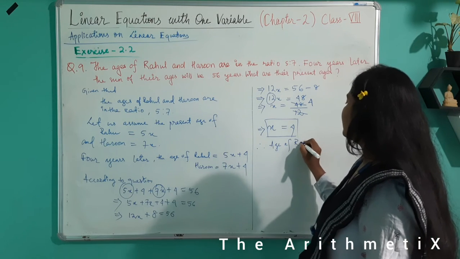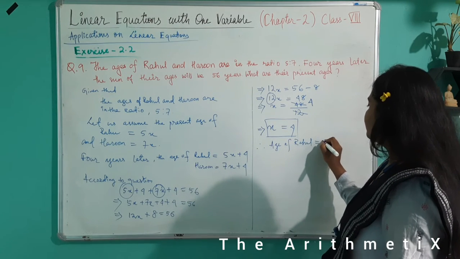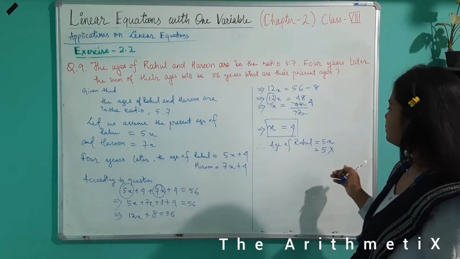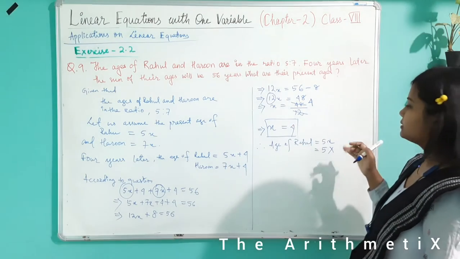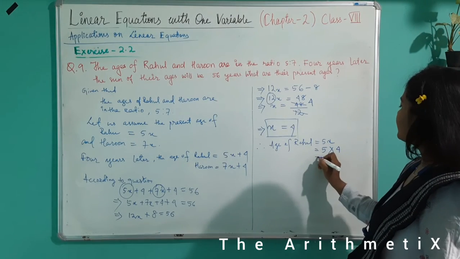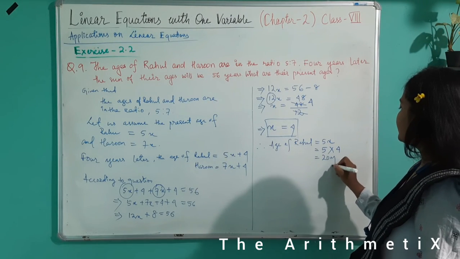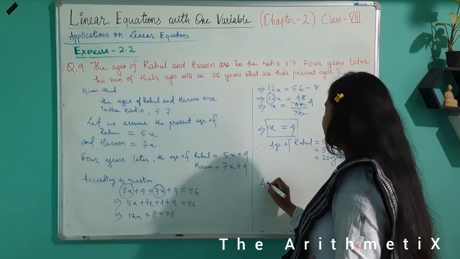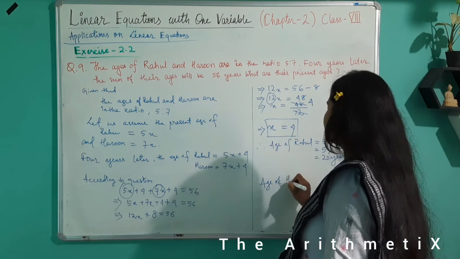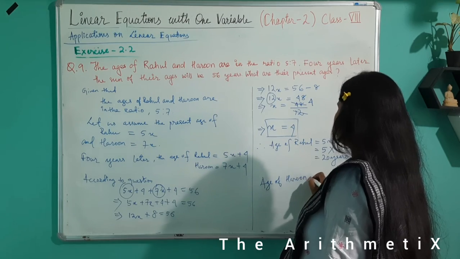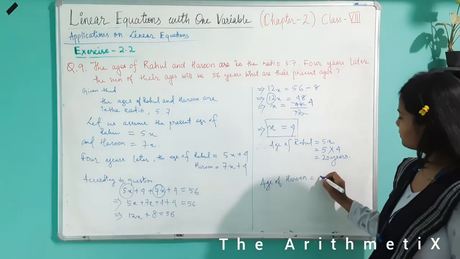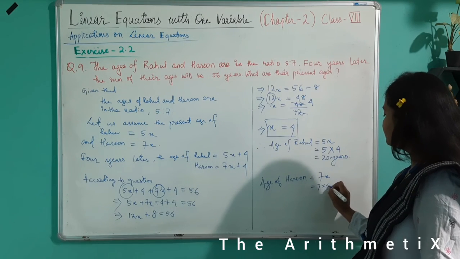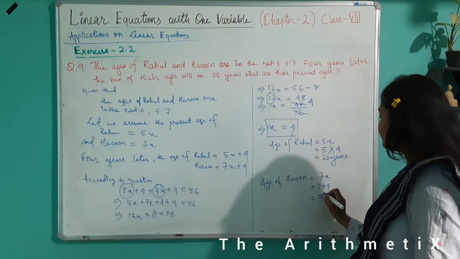Therefore, age of Rahul equals 5x. This is equal to 5 into, let us replace x with 4. The value of x is 4, so I replace this. This is 20 years. Similarly, age of Harun equals 7x. This is equal to 7 into 4. This is 28 years.